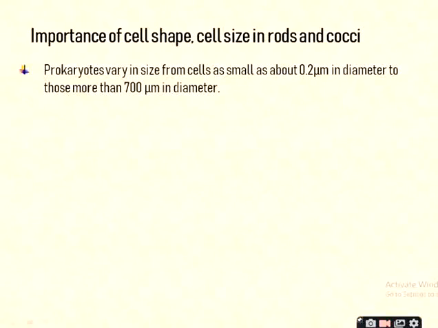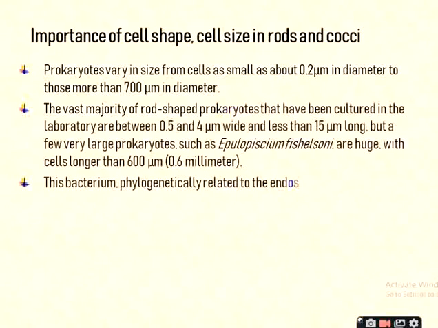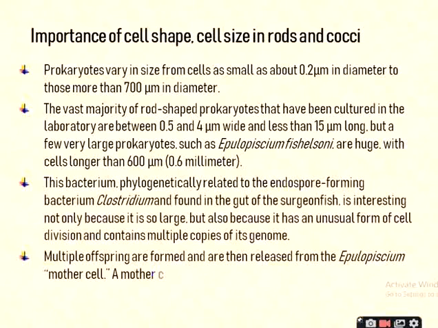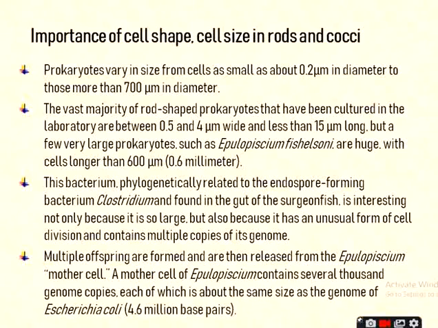The vast majority of rod shaped prokaryotes that have been cultured in the laboratory are between 0.5 and 4 micrometer wide and less than 50 micrometer long. But a few very large prokaryotes such as Epulopiscium fishelsoni are huge.